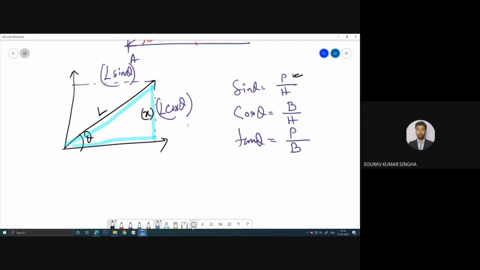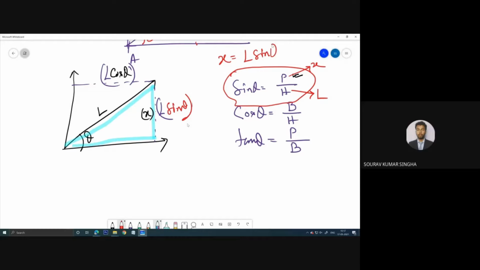Okay, so let me rewrite once again. This one will be L cos theta, and this one will be L sin theta. Why is it? Because you can see, if you use this here, hypotenuse is L, this H is basically L, and this P is basically X. So X equals L sin theta. So simply you can write over here L sin theta, and similarly in the opposite direction this is L cos theta. So is this thing clear to all of you?